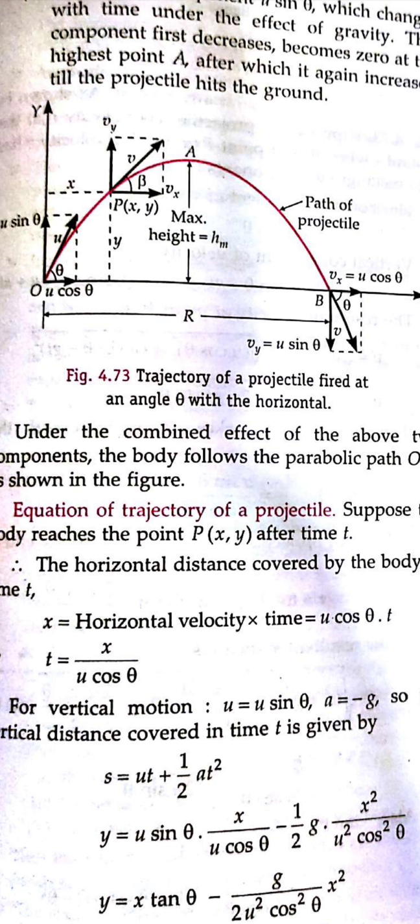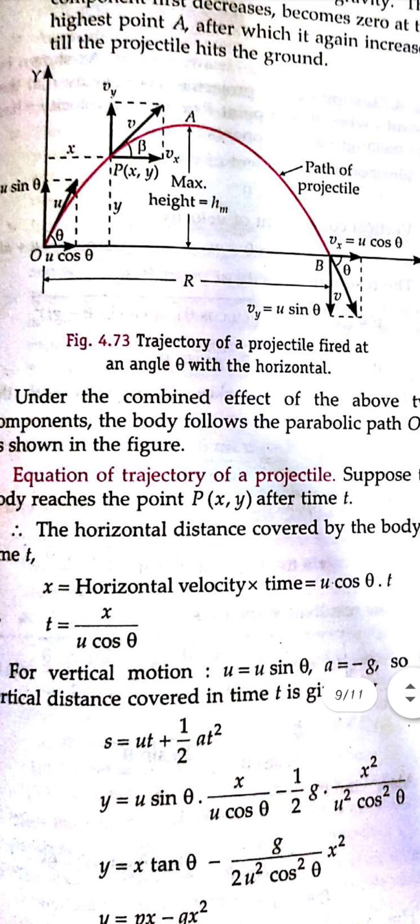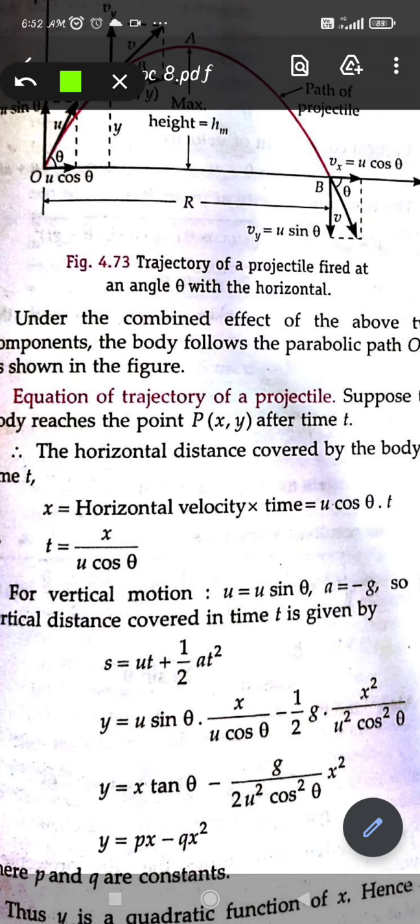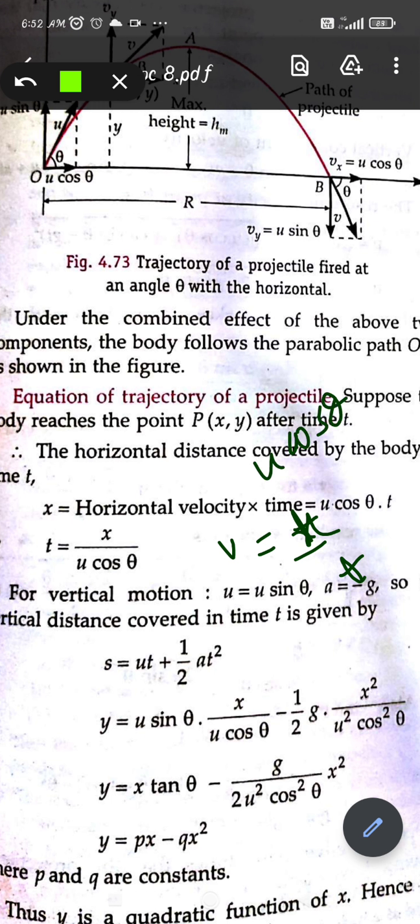If we see, we can say that under the combined effect of the horizontal as well as the vertical component, the body follows a trajectory path similar to that of a parabolic path. So how does it come? See, if we talk about velocity, the definition is displacement upon time. Here if we talk about the horizontal distance, then it is x upon t. So what is the horizontal velocity we have taken? It is u cos theta. We know that v is equal to x upon t. Here the horizontal velocity is u cos theta, so u cos theta is equal to x upon time.